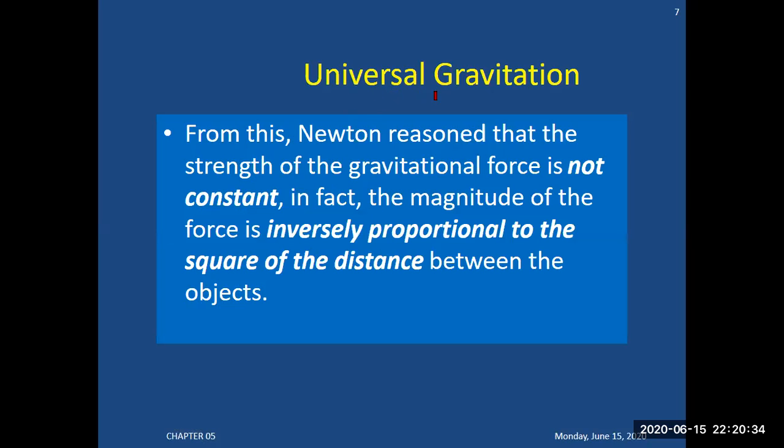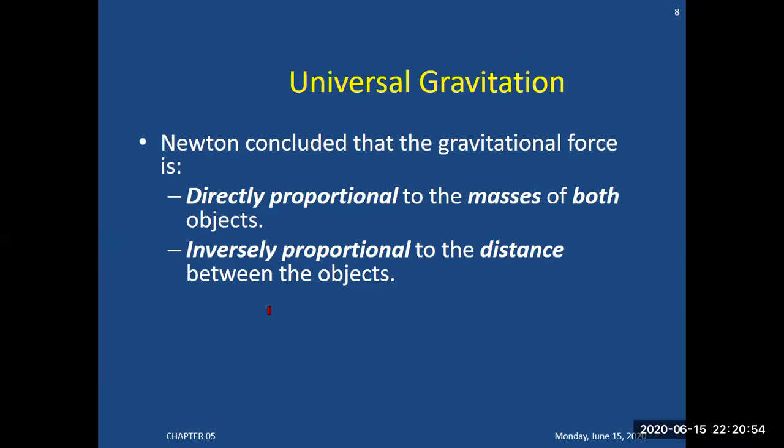This is the universal gravitational law. From this, Newton reasoned that the strength of gravitational force is not constant. In fact, the magnitude of the force is inversely proportional to the square of the distance between the objects. Newton concluded the gravitational force is directly proportional to the masses of both objects, and inversely proportional to the square of the distance between the objects. We will see the mathematical form of Newton's law of gravitation. This is the most important law to explain the force.